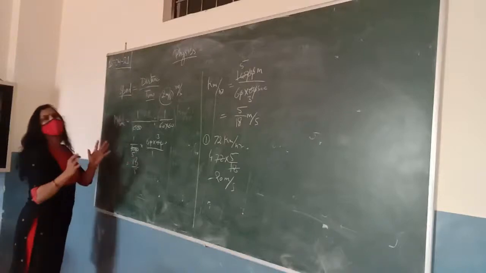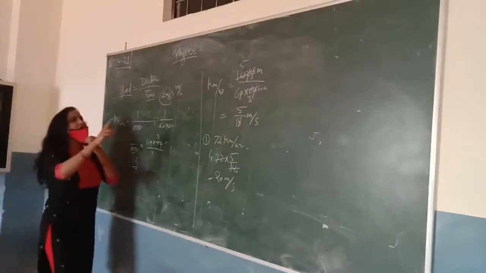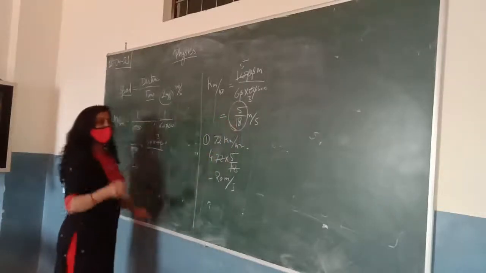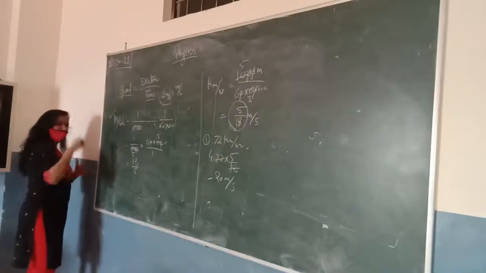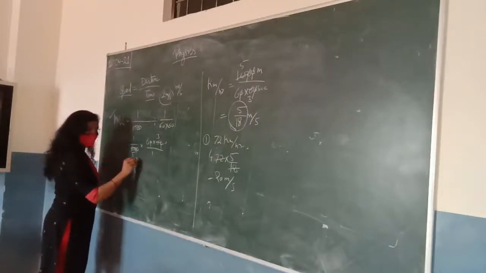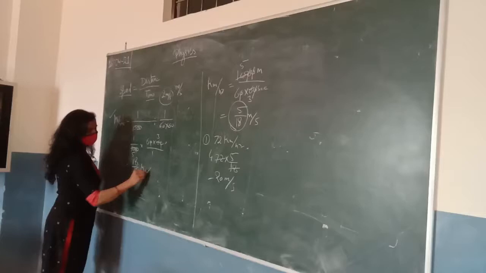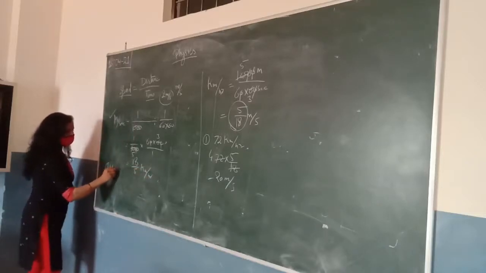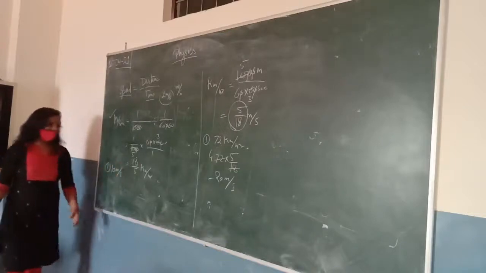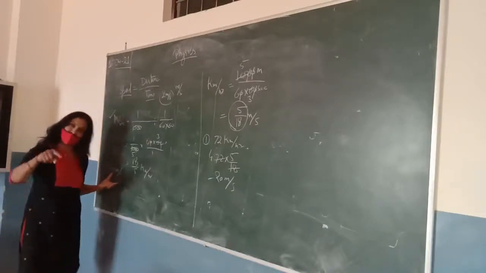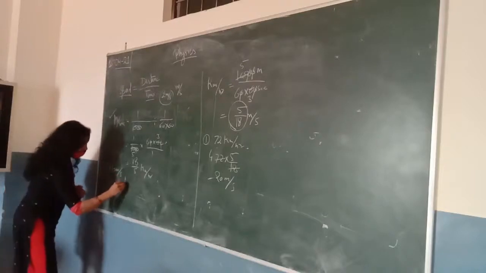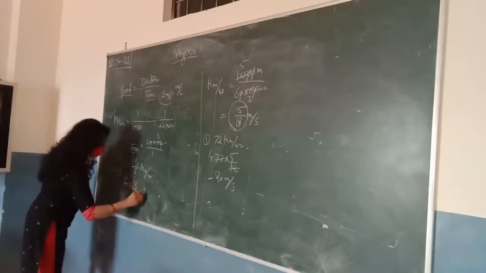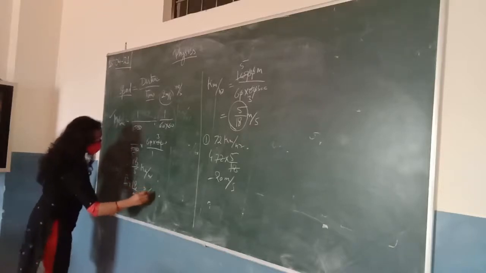18/5. This is a very simple thing, that if you want to convert kilometer per hour to meter per second, you will multiply it by 5/18. Or if you want to convert meter per second to kilometer per hour, then you will multiply it by 18/5. So for example, let 10 meter per second, this is the speed, and you have to convert it into kilometer per hour, then you will multiply it by 18/5. 36 kilometer per hour.